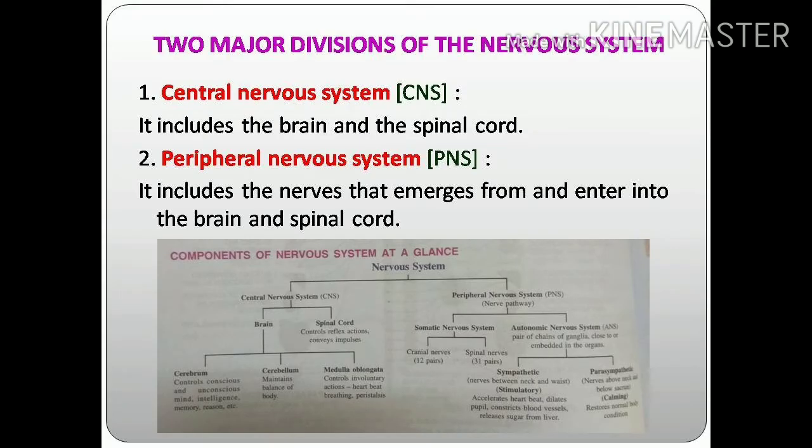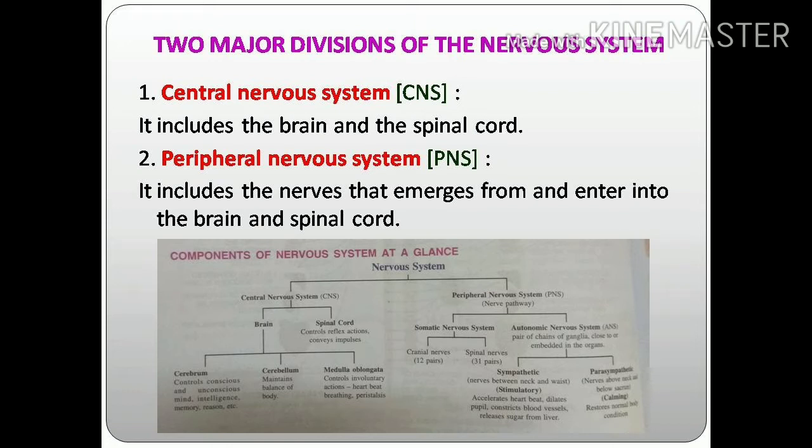Two major divisions of the nervous system. In the nervous system, we can see two major divisions. First one is the central nervous system, or CNS. It includes the brain and the spinal cord. Second one, the peripheral nervous system, called PNS.